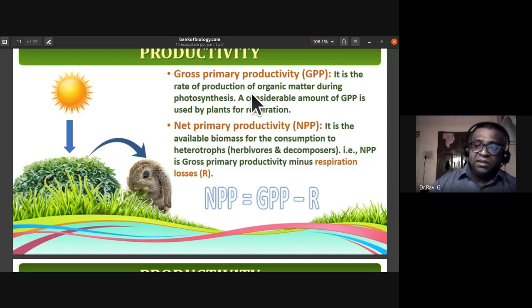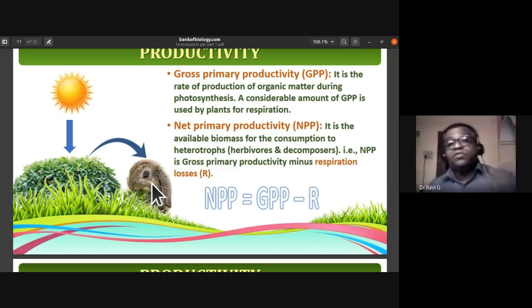Let us now understand the definition of gross primary productivity. Here they have shown the slide: NPP equals GPP minus R, where R is respiration. Gross primary productivity is the total photosynthesis taking place in plants. The solar energy is taken up by the plants, and from the plants the energy is transferred to the primary consumers when they consume these plants. So there is a flow of energy also.